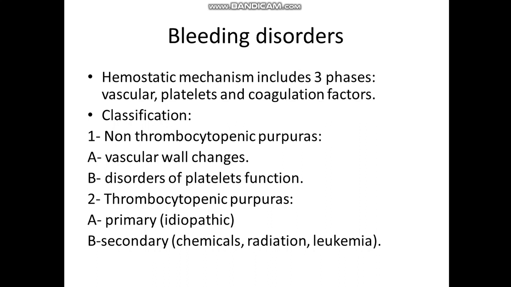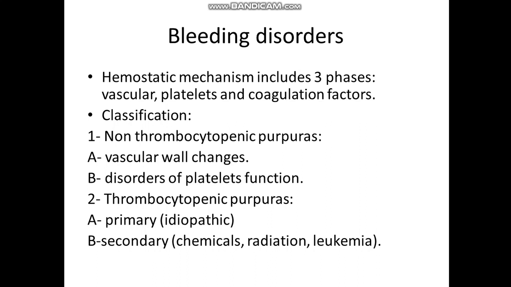But sometimes, when there is severe or extensive bleeding, this might be of great risk and may lead to a fatal condition. The hemostatic mechanism of the body is responsible for stopping bleeding, and it includes three phases: the vascular phase, the platelet phase, and the coagulation factors or coagulation phase.